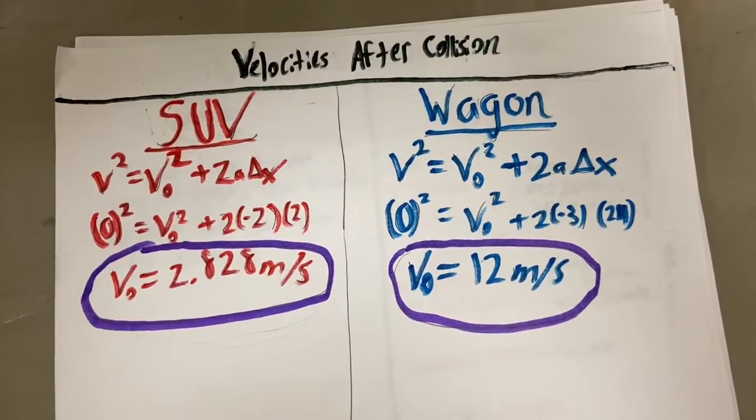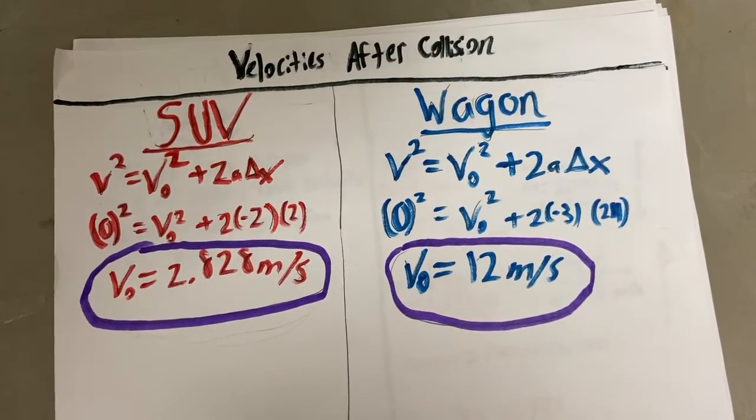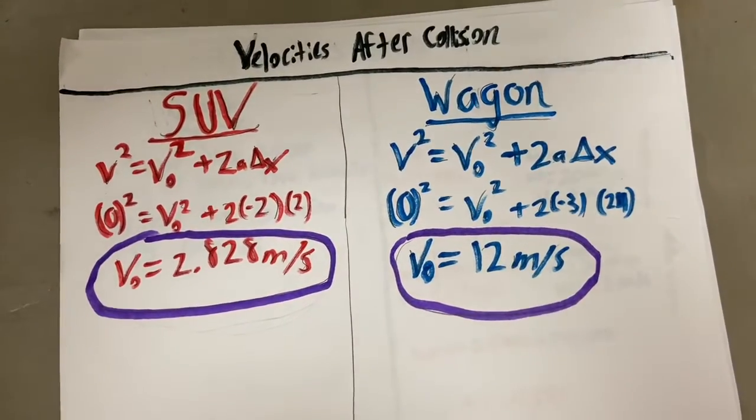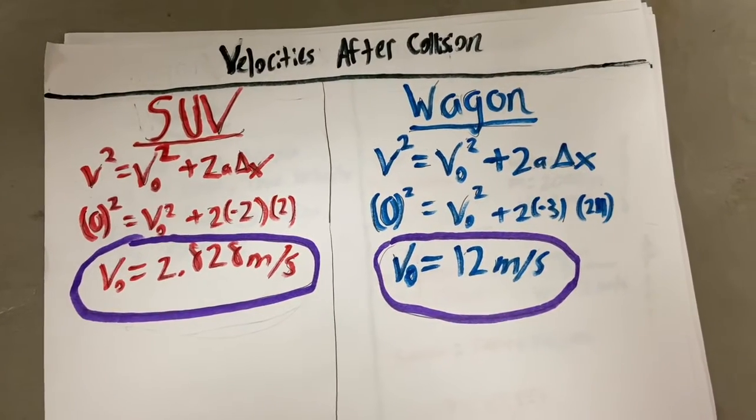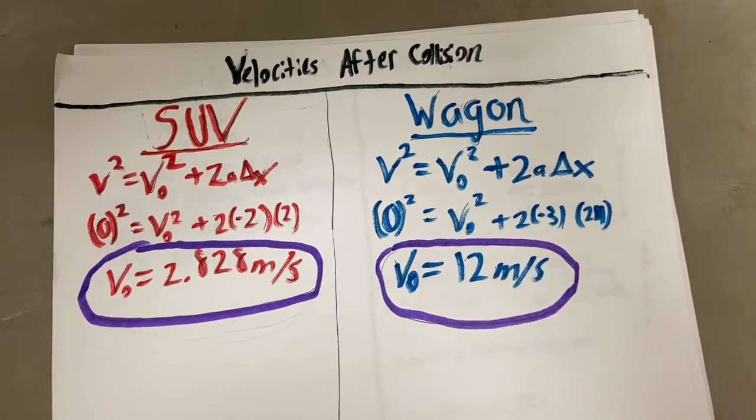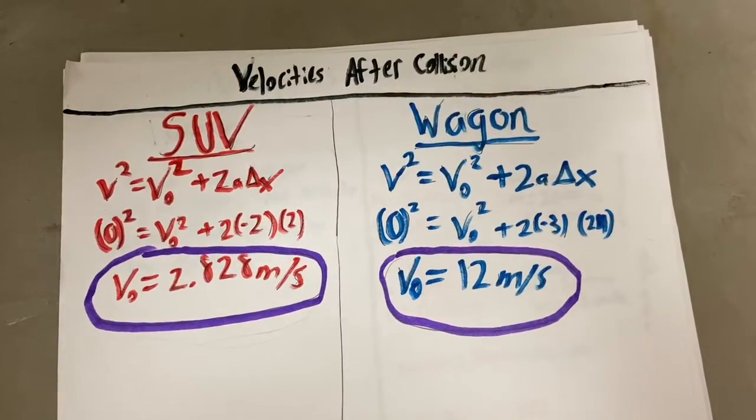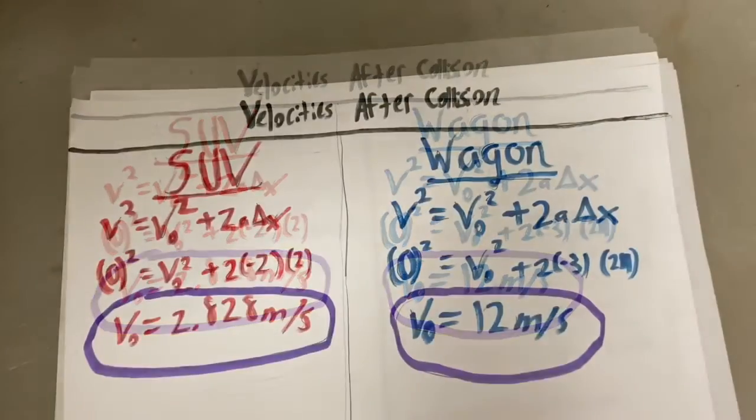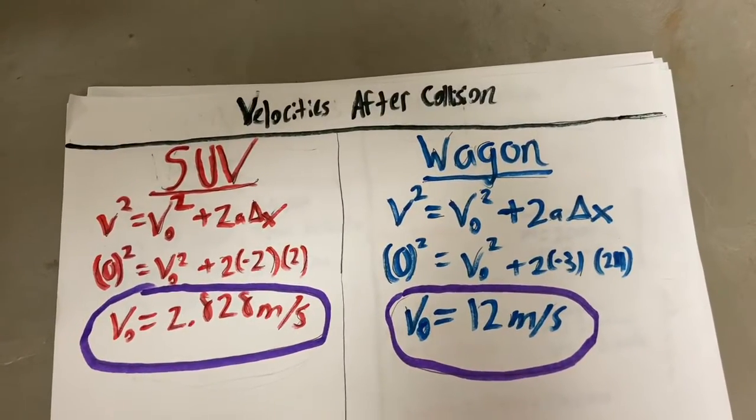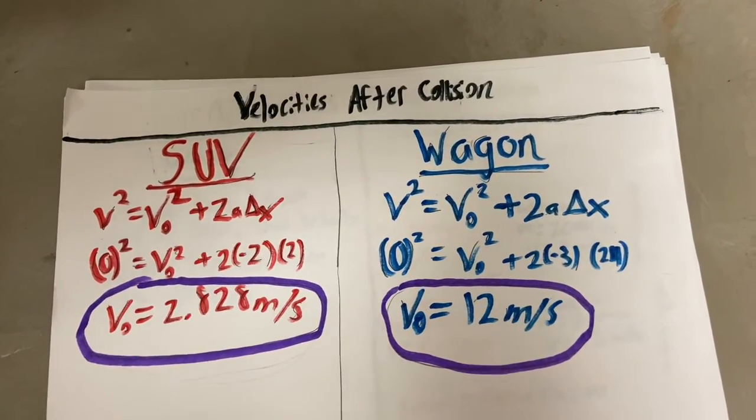Because we know the SUV came to a stop after the collision, we can say that the final velocity is 0, and as it states on our initial investigation paper, it has an acceleration of -2, which replaces A, and then it traveled a distance of 2 meters, which replaces the distance. By solving this equation, we ended up getting an initial velocity of 2.82 meters per second.